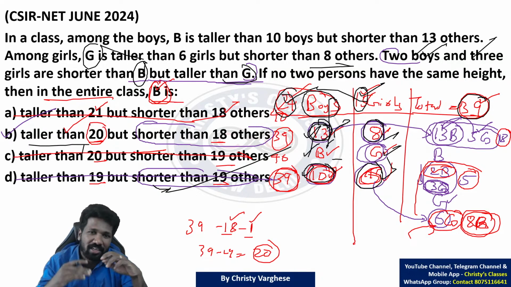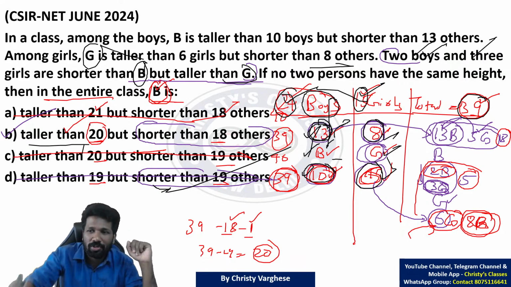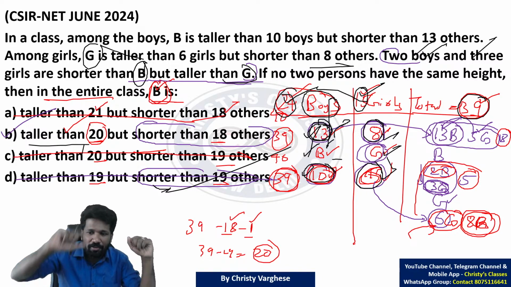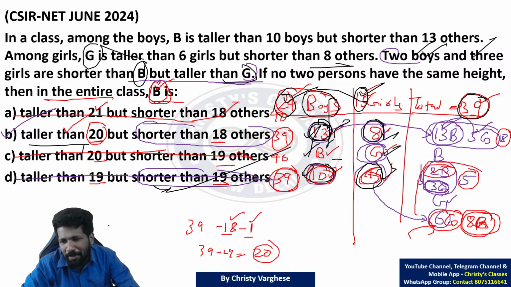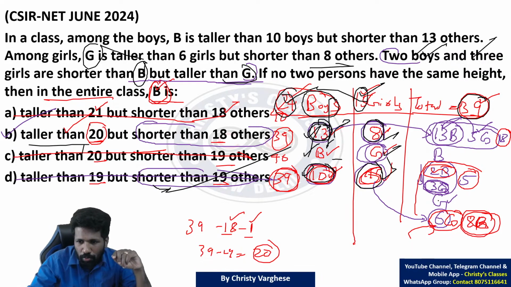मतलब वो G के above है, B के below है. ये 2 boys and 3 girls. मतलब 5 people are between B and G. उसमें से 2 boys and 3 girls है.